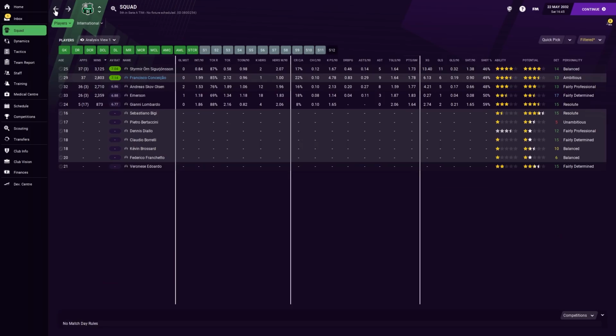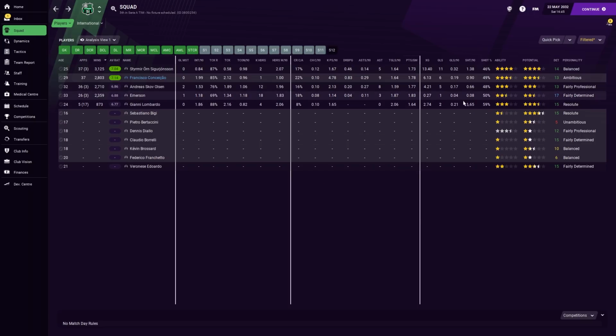I am interested in Gianni Lombardo certainly as an option for us next season. That means I wouldn't have to sign someone, but it would certainly be an interesting blueprint to perhaps work for and use him as a bit of a base if we were to find someone else, so I don't stray too far off the map, because it's nice to see him actually getting forward and doing some stuff, and maybe he would just contribute more goals. I don't know. That's why we do this.